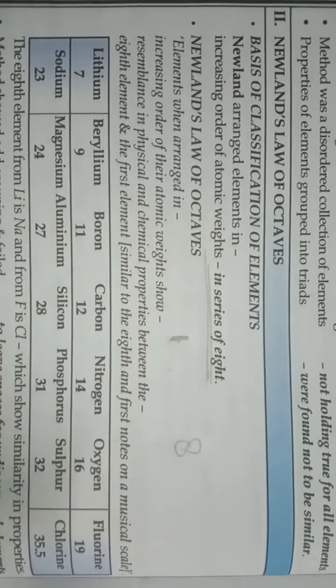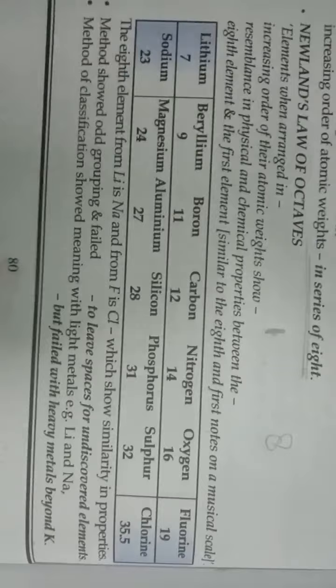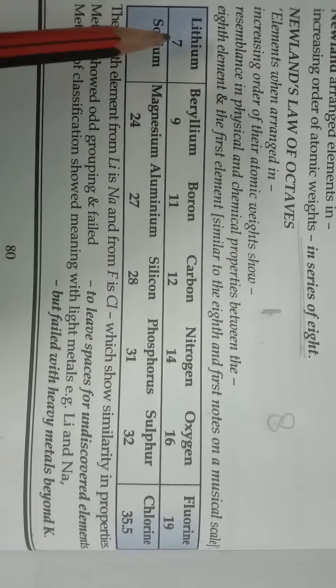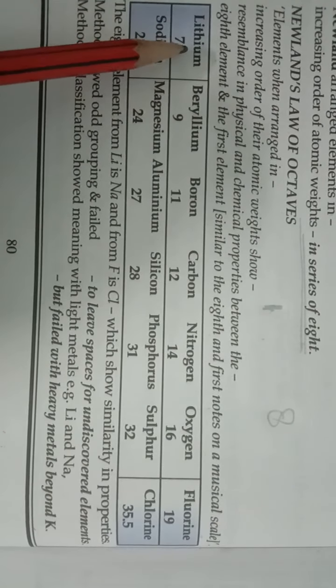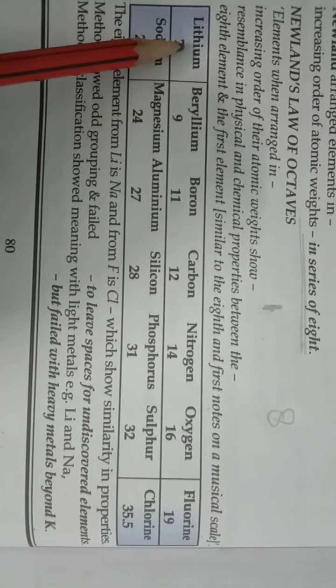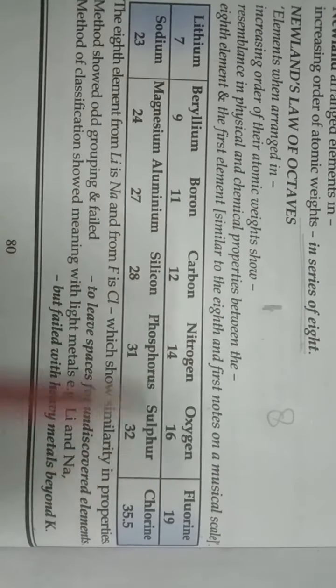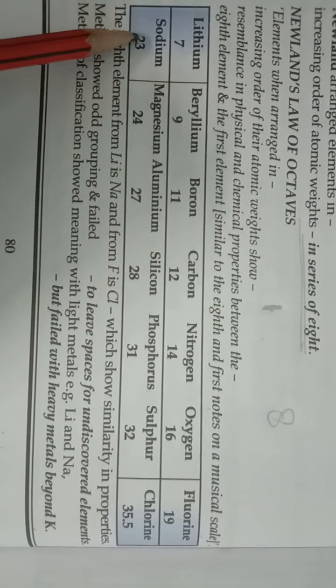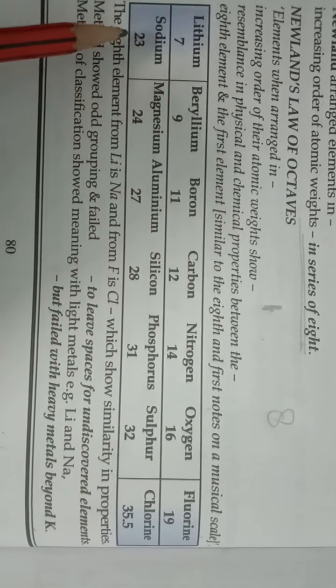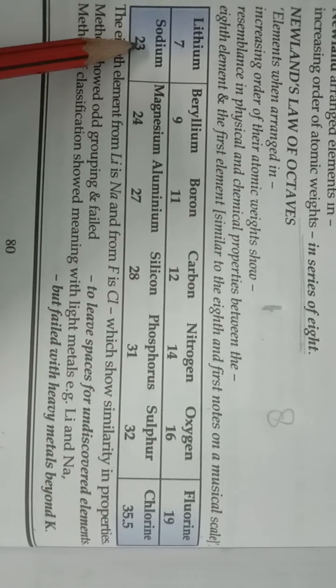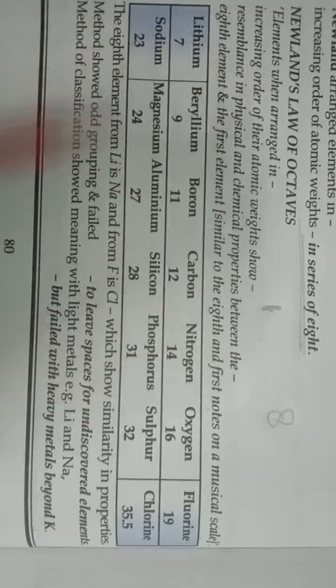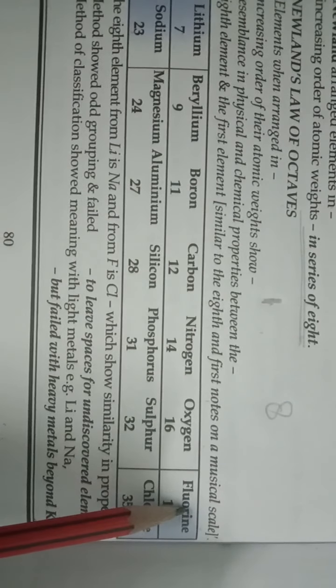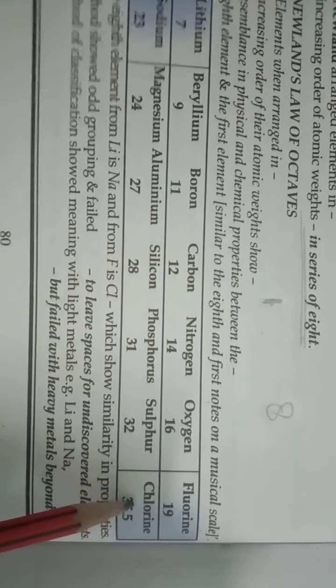Okay students, for example, in this table, from lithium the 8th element is sodium. So the properties of lithium will be similar to sodium. In the same way, from fluorine the eighth element is chlorine.